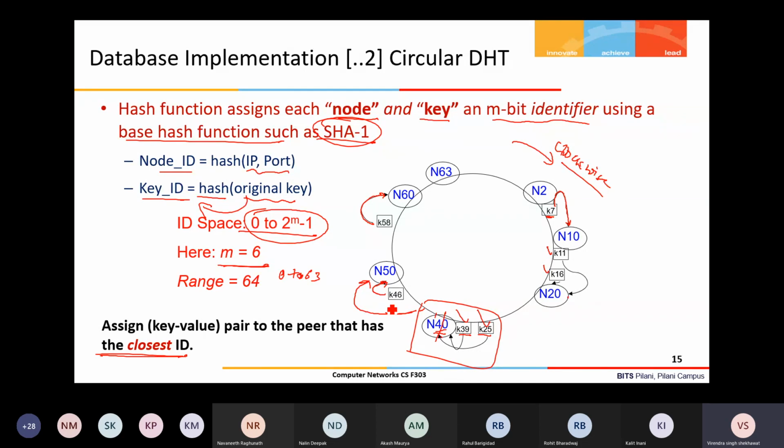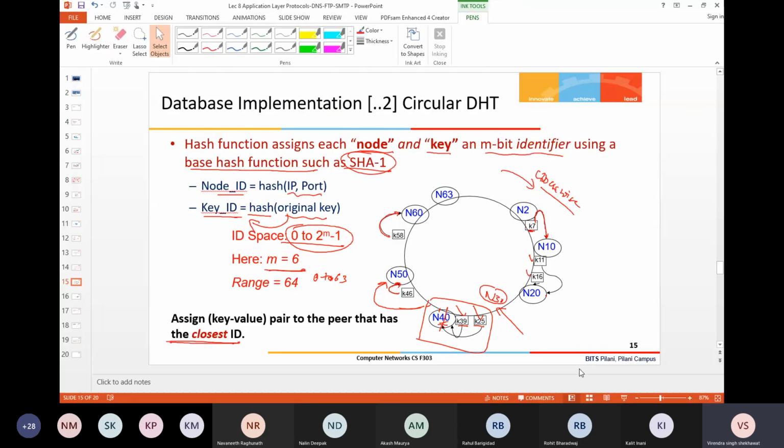It considers failures, if any node fails or a new node joins in between. Suppose N30 joins. Then key 25 is supposed to be transferred by N40 to N30, the new node. This is the way it is maintained. We'll continue this in the next class, otherwise it will take time. You might have a class.